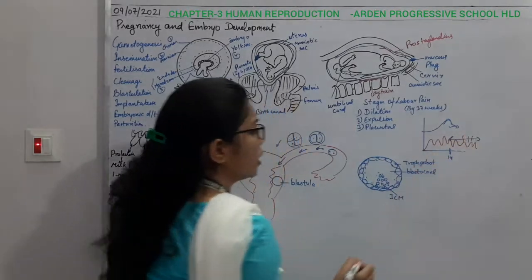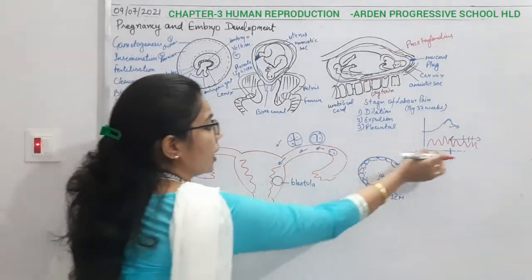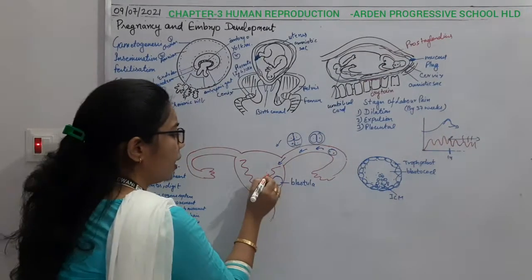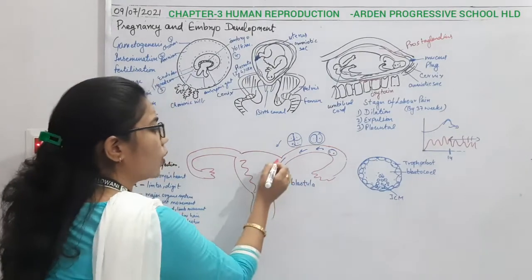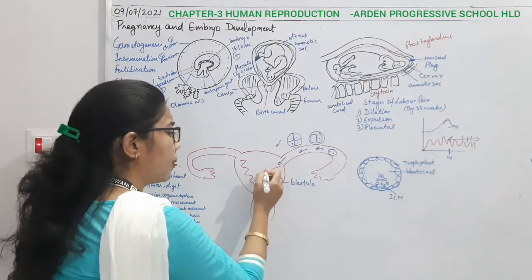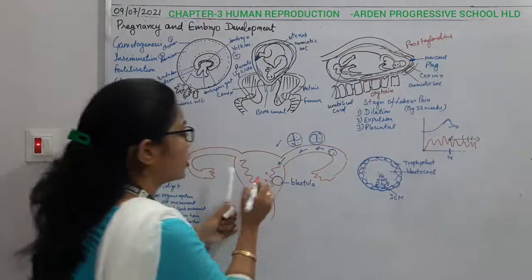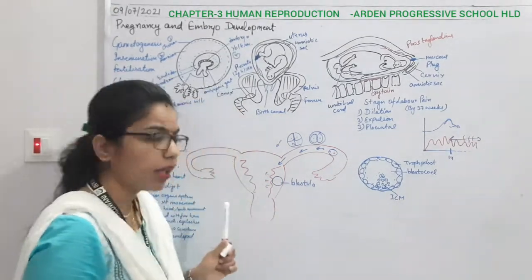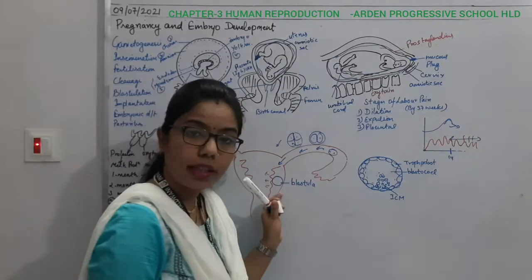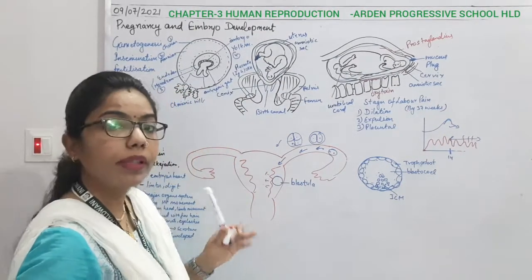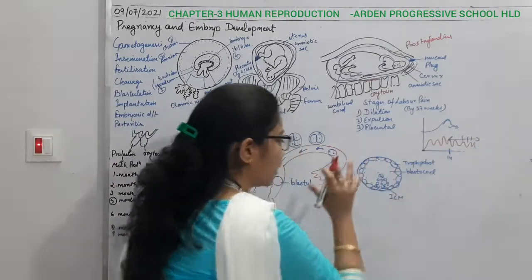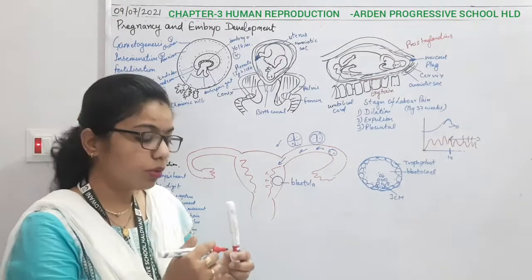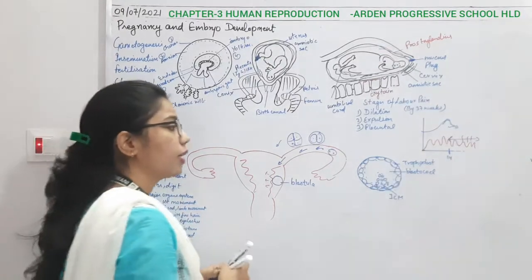You can imagine that this is the endometrium lining. After the 14th day, it releases glycogen. So the blastula coming from here will take nourishment from this glycogen released by the endometrium lining. Once it enters the endometrium lining, some changes take place in the blastula, and these changes happen due to differentiation.